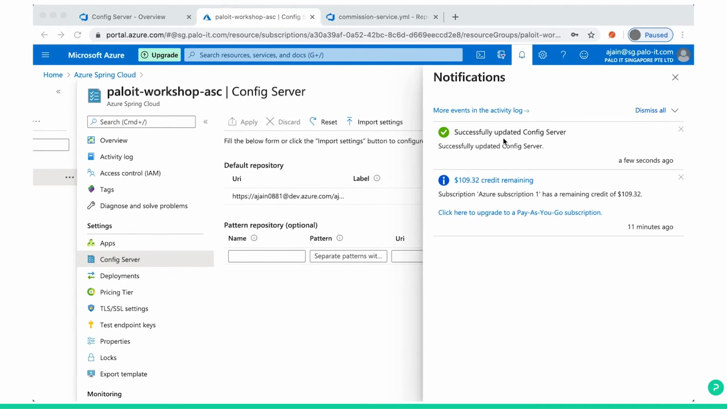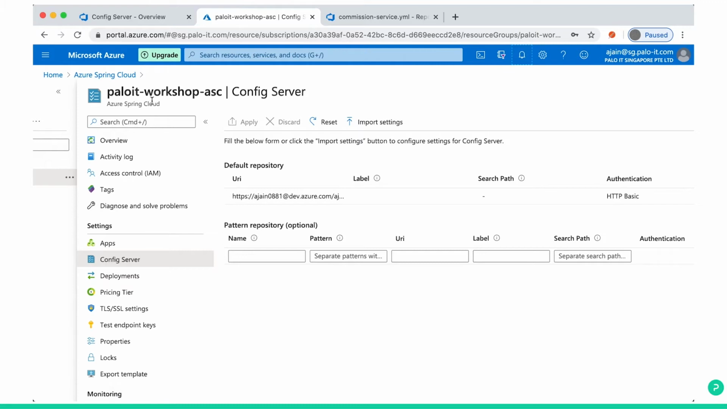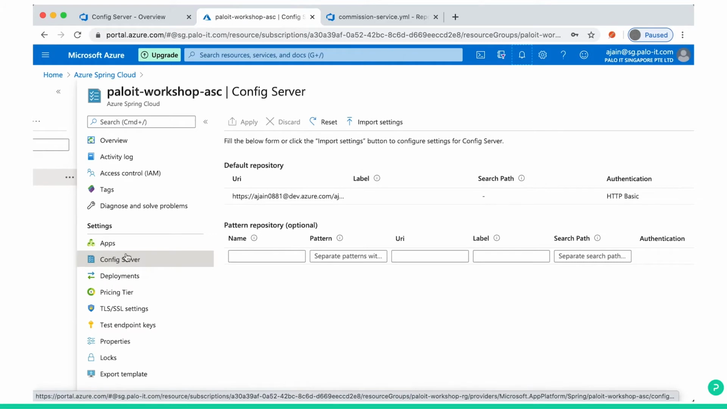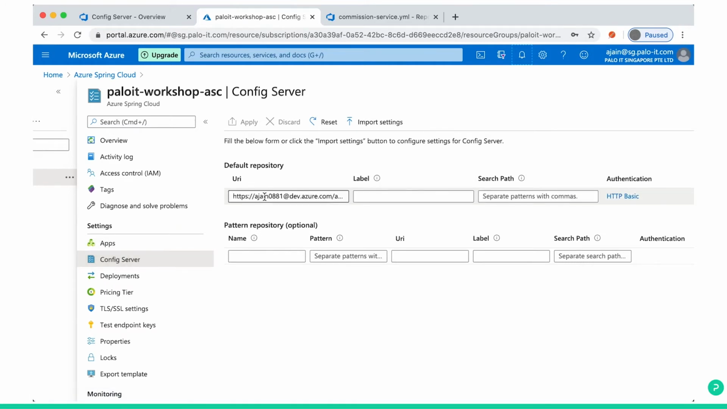So now we can see it successfully updated config server. That means we can close the notification. That means in our Spring Cloud cluster, we have created the config server, and this config server is pointing to this Git repository.